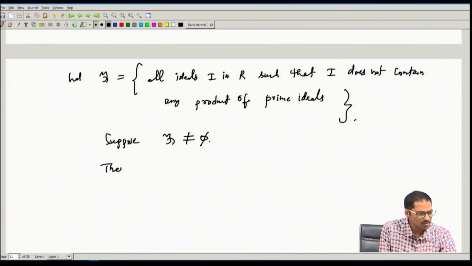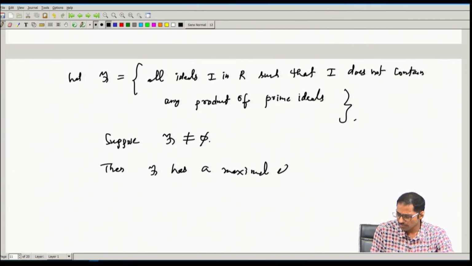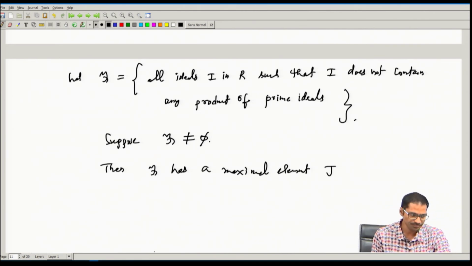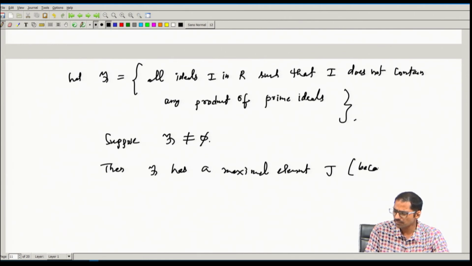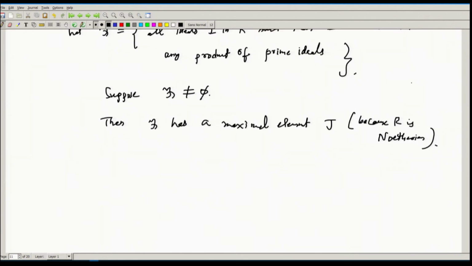Then this F has a maximal element J, because R is a Noetherian ring. So then this forces that J is not a prime ideal.